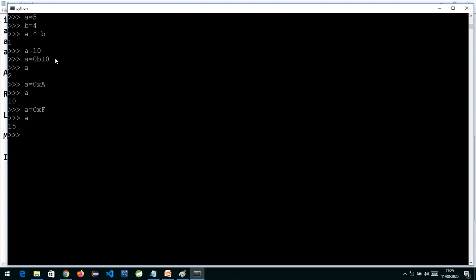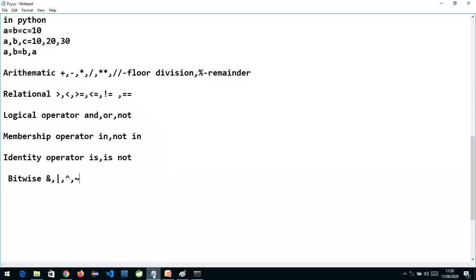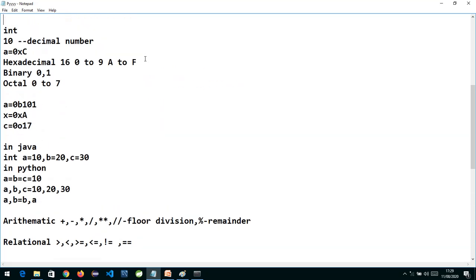So in Python, if you want to tell the Python interpreter which number system a number is in, for hexadecimal we use 0x. For binary we use 0b, either capital or small, any b is allowed. So the first thing you write is 0 in all three. For binary we use b, for hexadecimal we use x, for octal we use o.